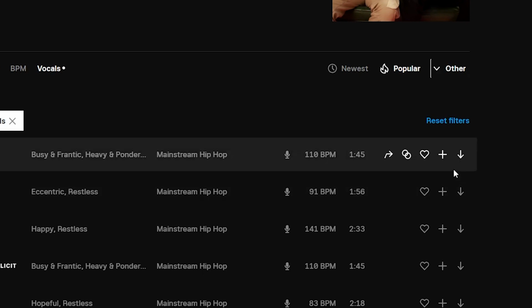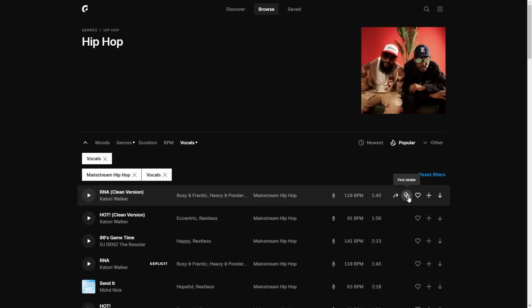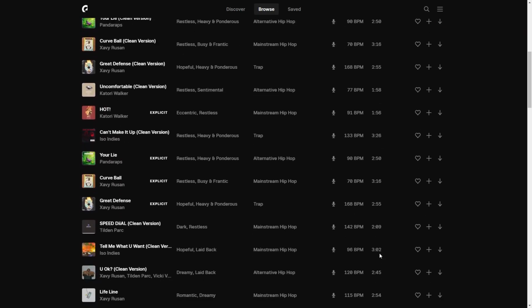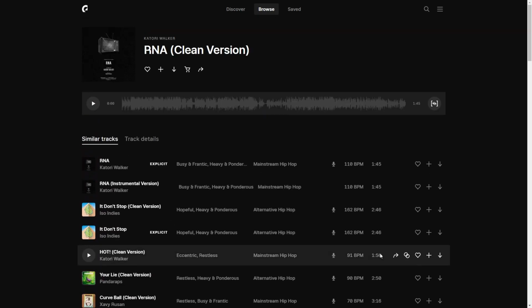If we hover the mouse over it, we can also copy a link to the song, which is handy if we want to share it with other people or save it somewhere external. Here we can also view similar songs to the selected song, which is handy if we are not 100% satisfied with the song, but are looking for a song with the same style.